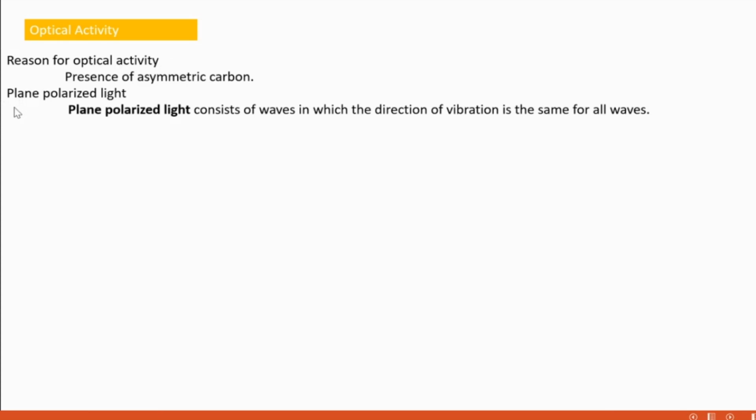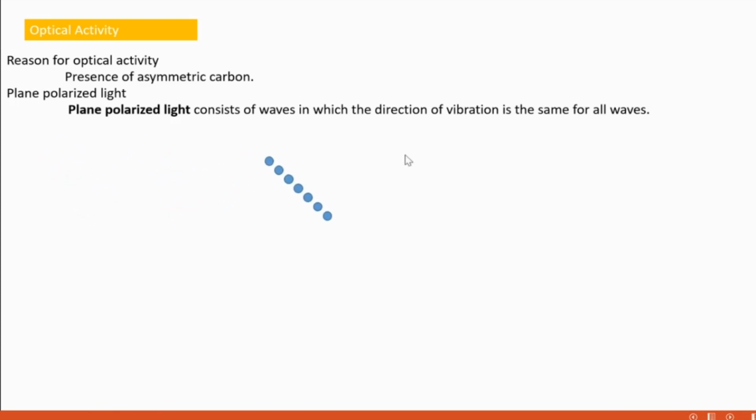Before that, we also need to understand plane polarized light. What is plane polarized light? Plane polarized light means light in which all the waves vibrate in the same direction, not in different directions. A beam of light in which all the waves show the same direction of vibration.